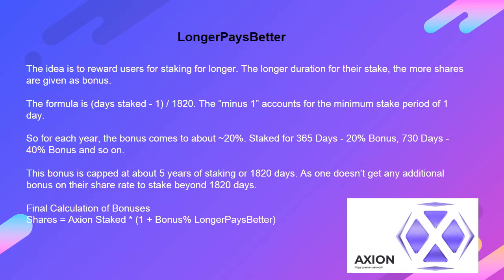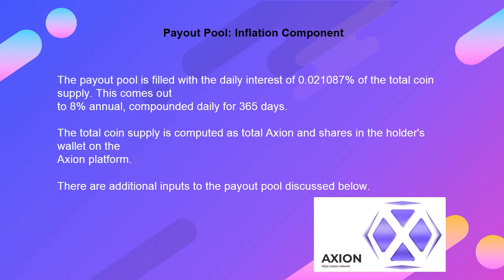Final calculation of bonuses. Shares equals Axion staked times (1 plus bonus %, longer pays better), over payout pool, inflation component. The payout pool is filled with the daily interest of 0.021087% of the total coin supply. This comes out to 8% annual, compounded daily for 365 days. The total coin supply is computed as total Axion and shares in the holders' wallets on the Axion platform. There are additional inputs to the payout pool discussed below.